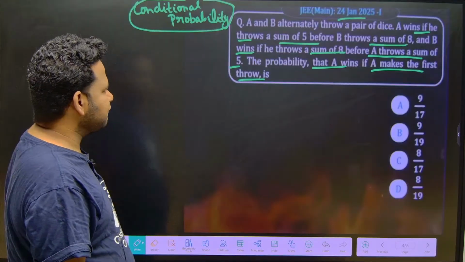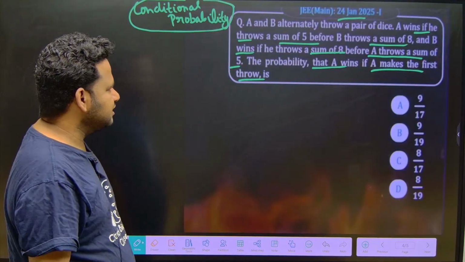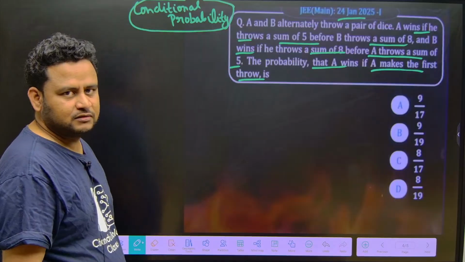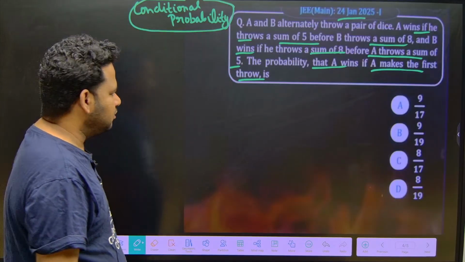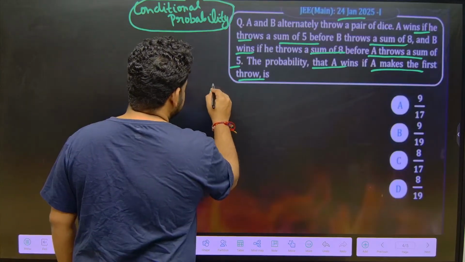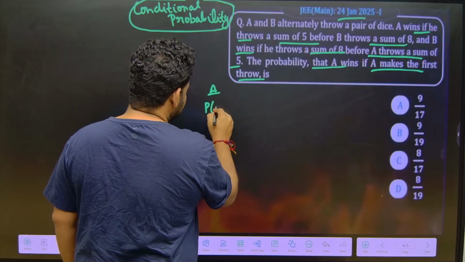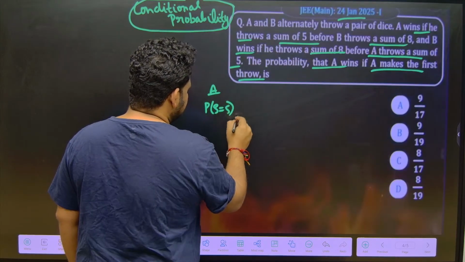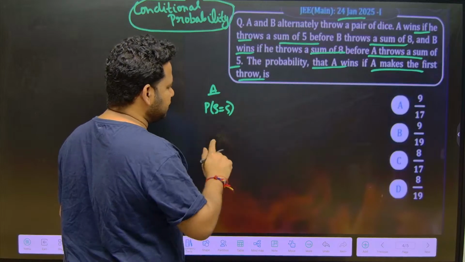First of all, you have to understand that the sum should be 5 for A. We are talking about a normal dice, two dice being thrown.